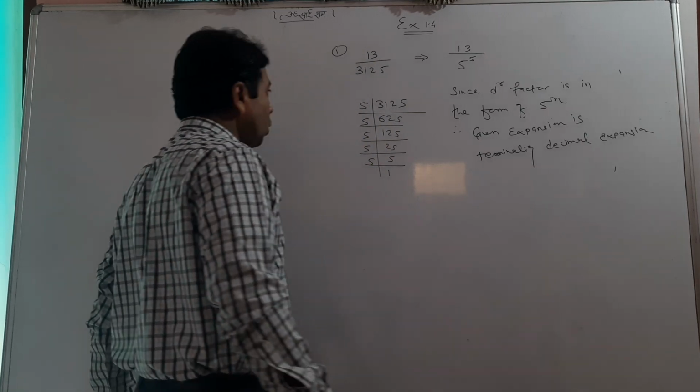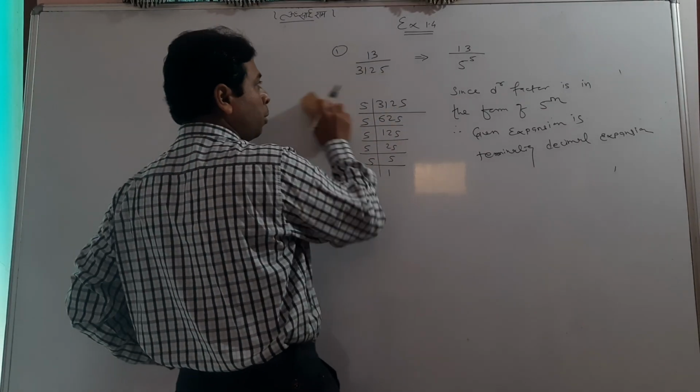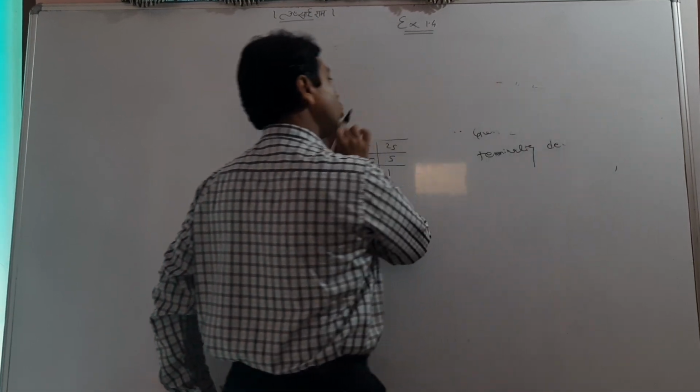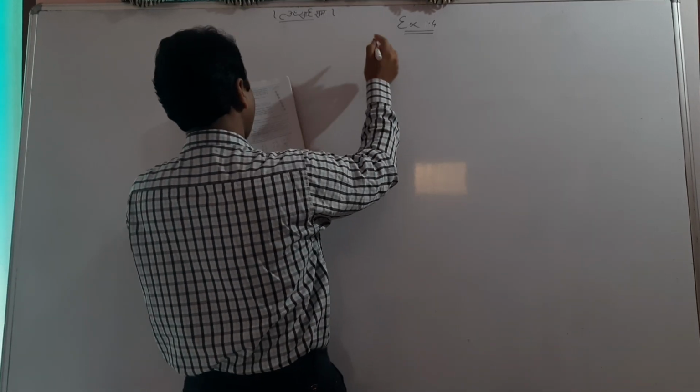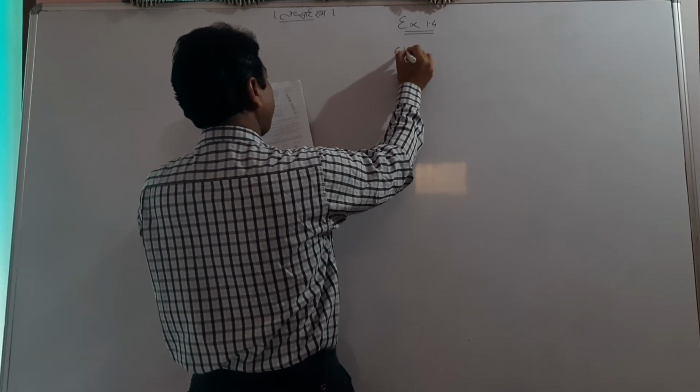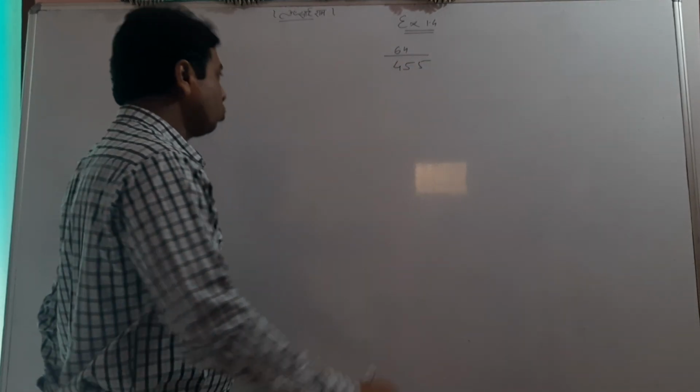Okay, so I think you have seen here and you can copy from the board in your notebook. So please do the same. Okay, let me tell you a few questions like 64 upon 455. This question, what to do?